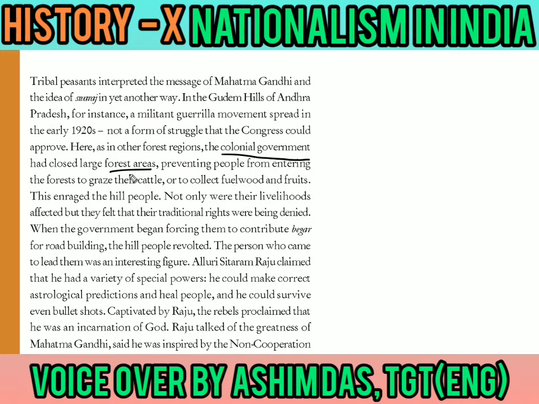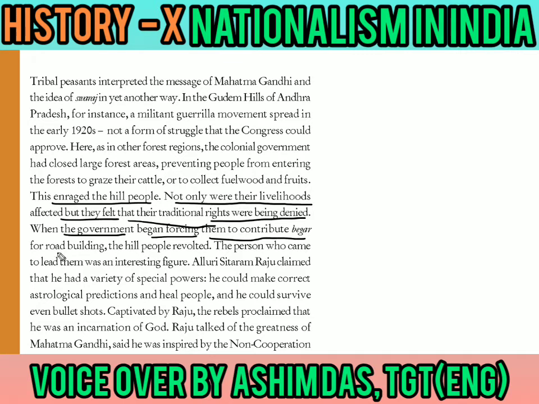Mahatma Gandhi never said to follow violence, but they followed violence and decided to attack the British. Why were they angry? Because, as you know from last year, the colonial government had stopped the hill people, the tribal people, from entering the forest to get their things. Their livelihoods were affected and their traditional rights, which their grandfathers had enjoyed, were being denied. When the government began forcing them to contribute begar for road building, the hill people revolted.